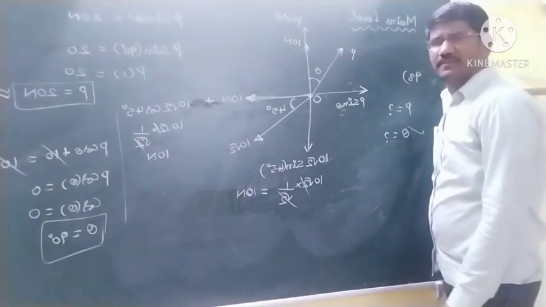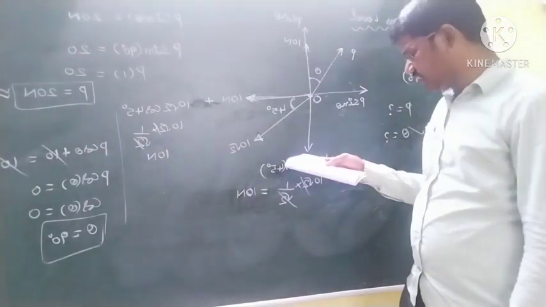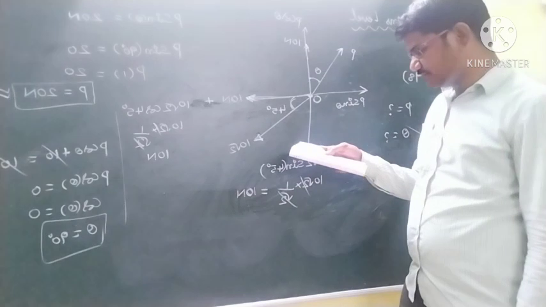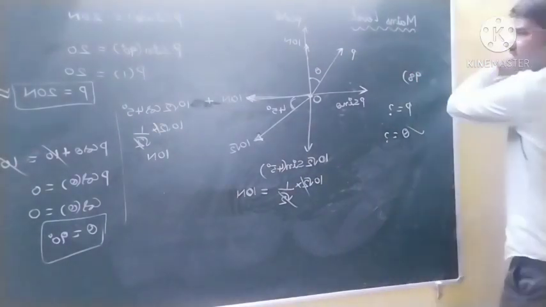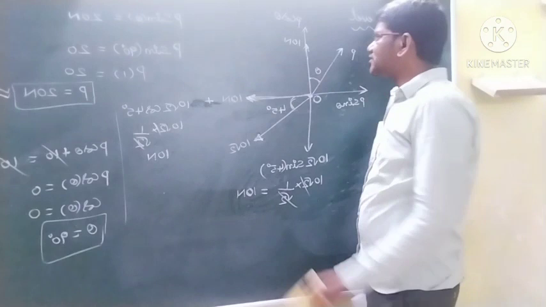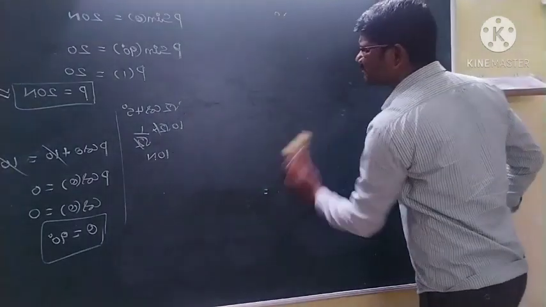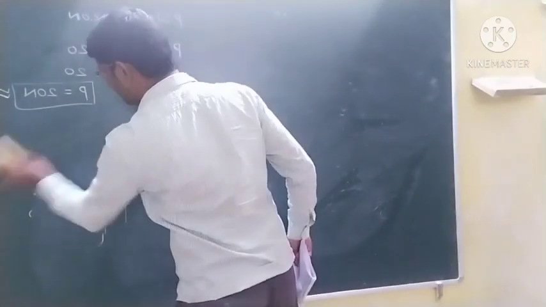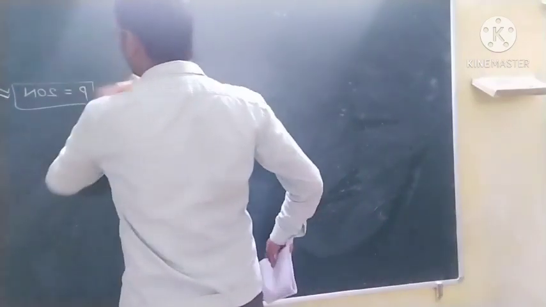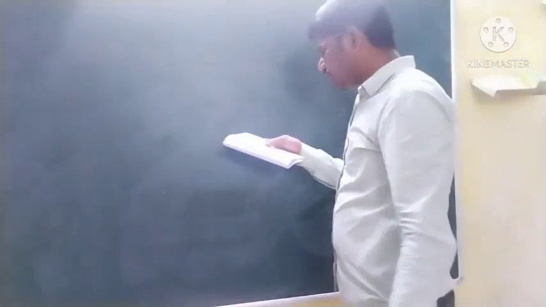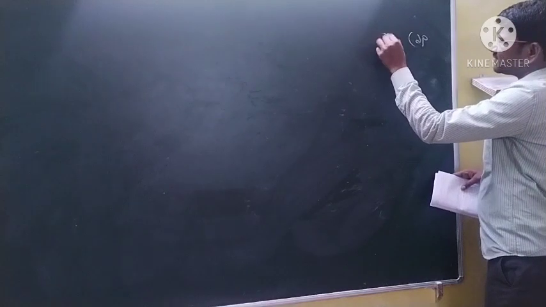Okay students, so this is the problem based on equilibrium only. And we can see another problem, also based on equilibrium. So next one is: 11 forces each equal to 5 newtons. So problem number 96. 11 forces are there.